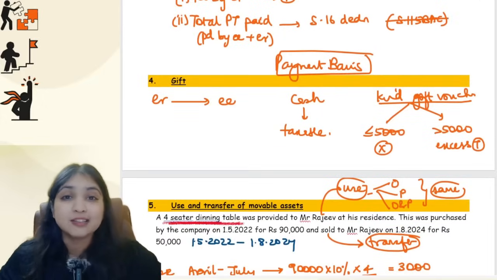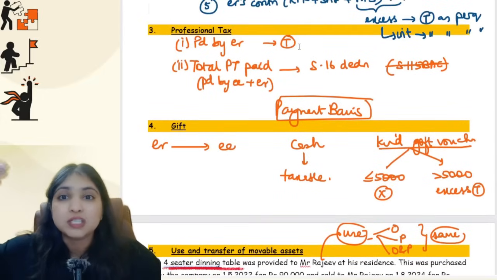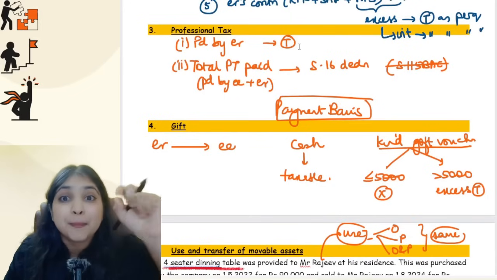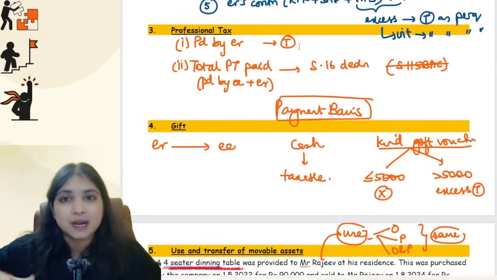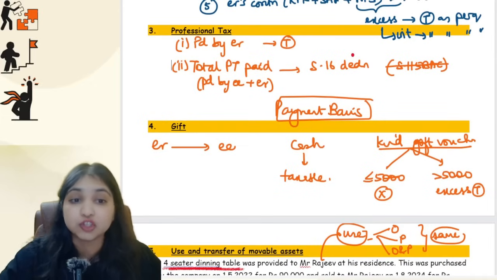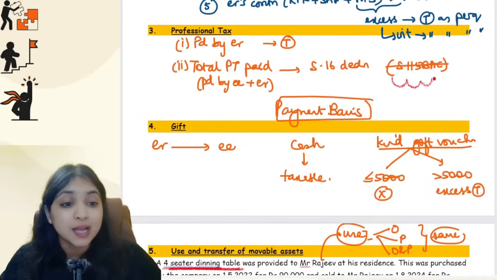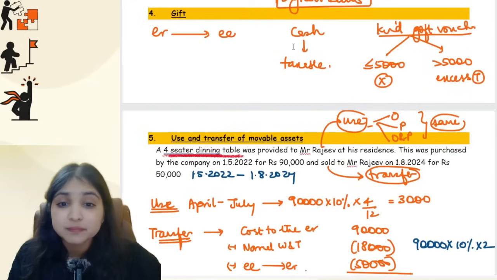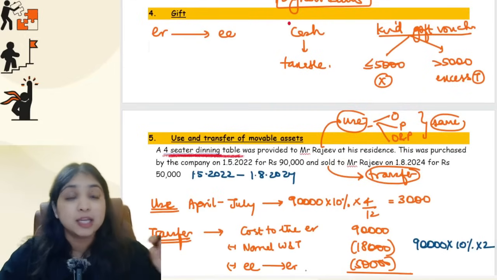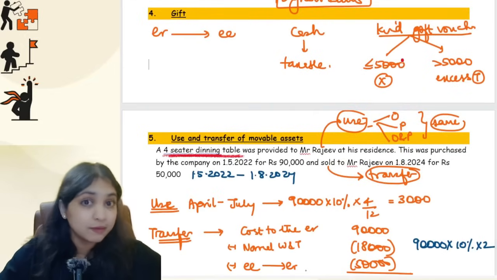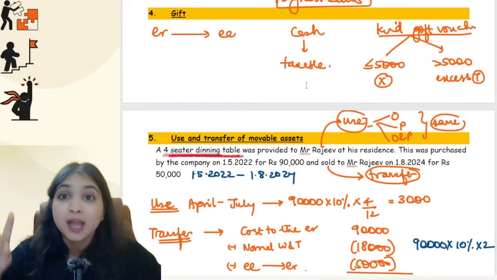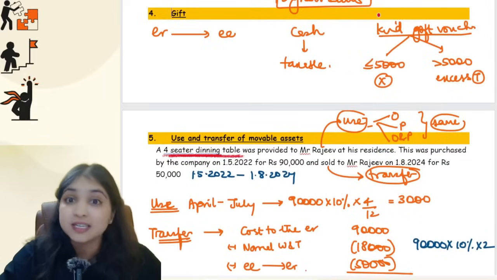Then professional tax, two adjustments over here. Whatever amount is paid by the employer will be a taxable perquisite for me. Then the total professional tax paid, whether paid by employer or by employee, put together, I will get section 16 deduction, but only and only if I am opting out of 115 BAC. Okay. Then gift that employer has given to employee, cash gift fully taxable, gift in kind up to 5,000 exempt. If it is more than 5,000, I will either tax the excess or I will tax it fully. Okay, and don't forget, even gift voucher will be considered as gift in kind.